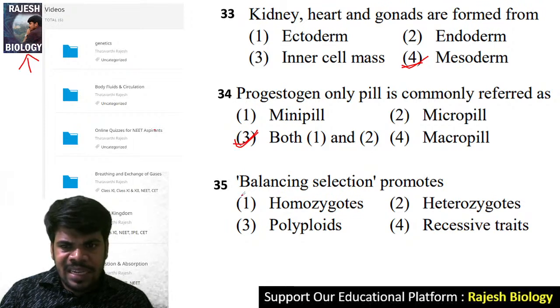35. Balancing selection promotes what? Heterozygotes.